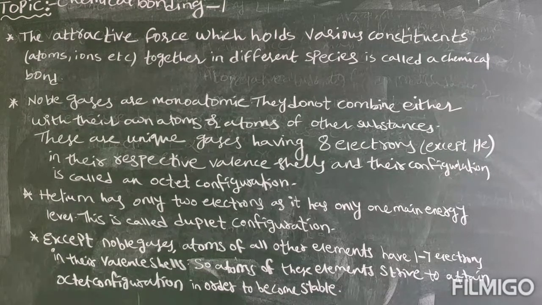Except noble gases, atoms of all other elements have 1 to 7 electrons in their valency shells. So atoms of these elements strive to attain octet configuration in order to become stable. You note down all these points.